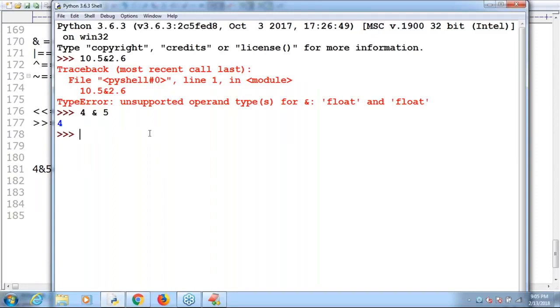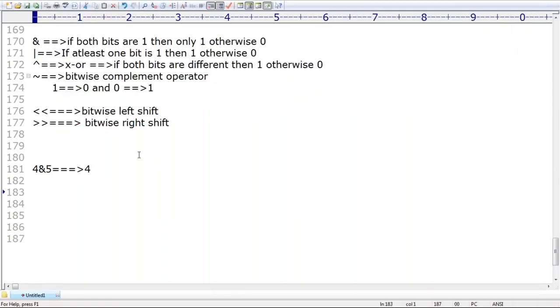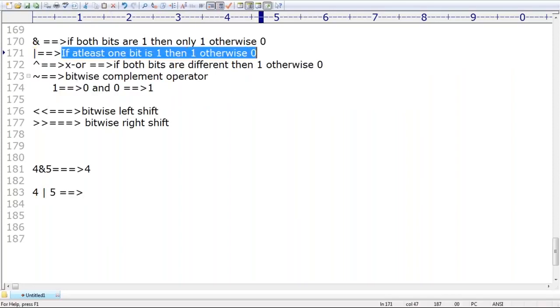Very simple. Now 4 or 5, what is the answer? The OR operator means if at least one bit is 1, then 1, otherwise it returns 0. Please tell what answer we are going to get.